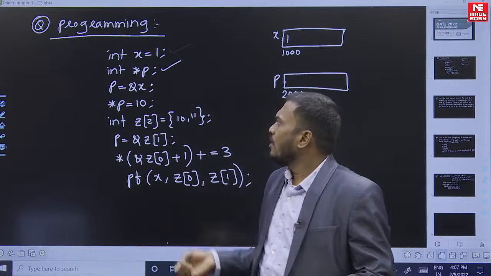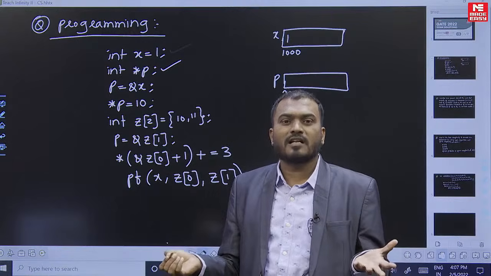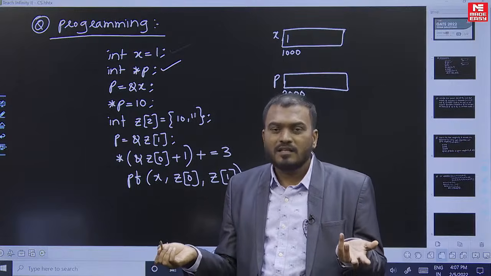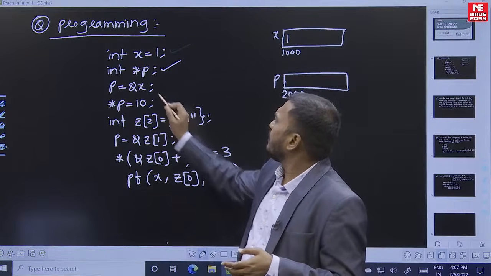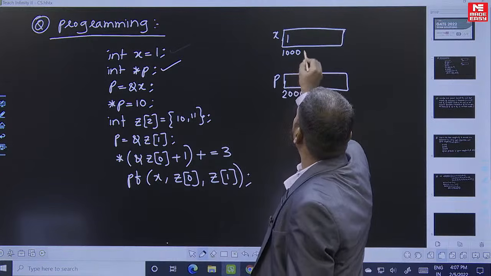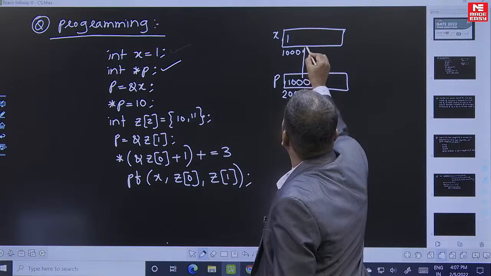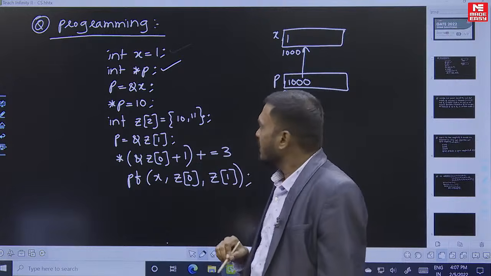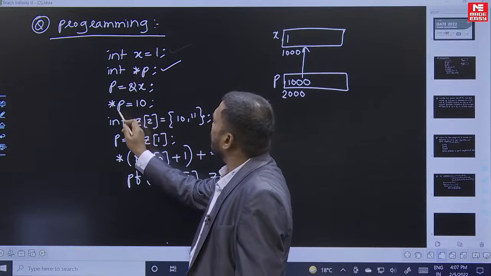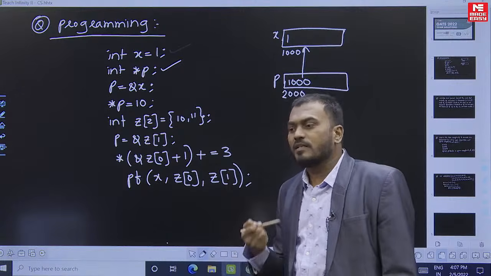Now, can we store the address of x in p? Yes, because p is a pointer variable of type integer, where I can take the address of any integer. So we are comfortably storing the address of x in p, which is very much allowed. The address of x is 1000, so when I store 1000 here, p starts pointing to x. And the next step, star p equal to 10.